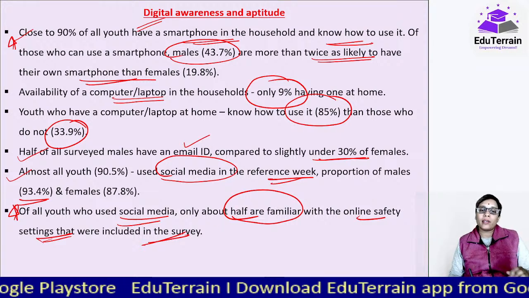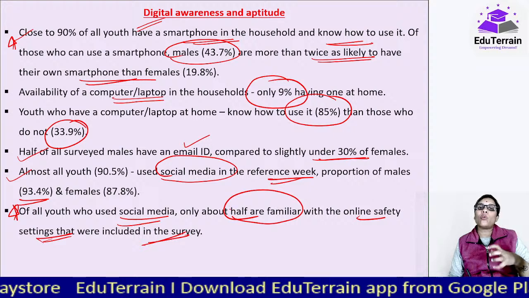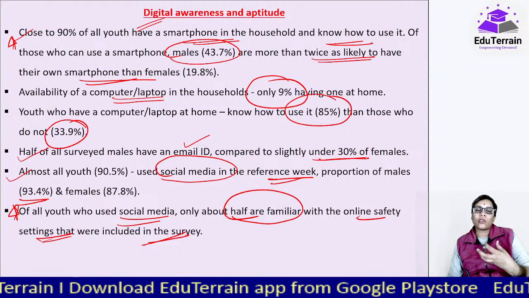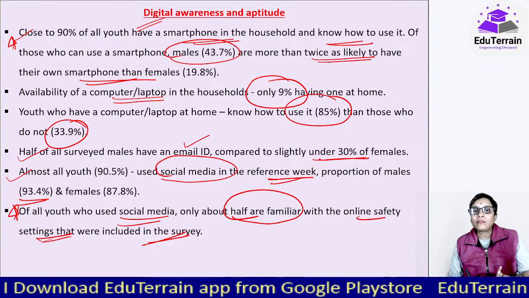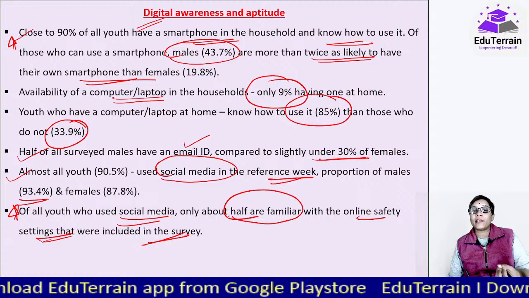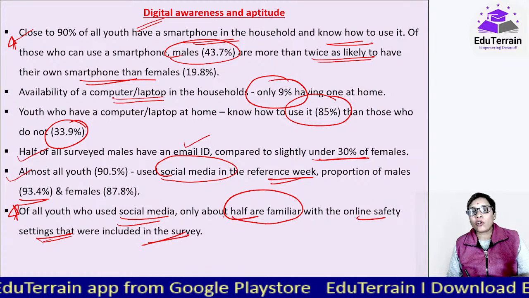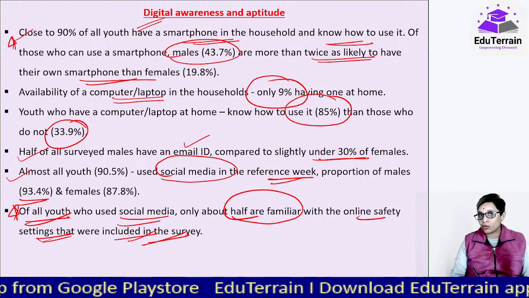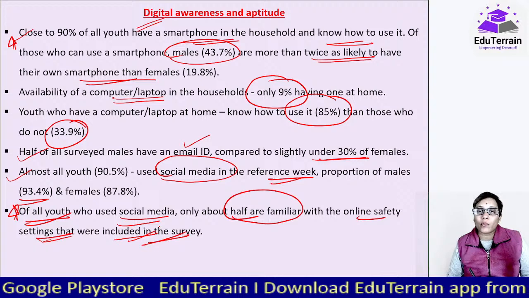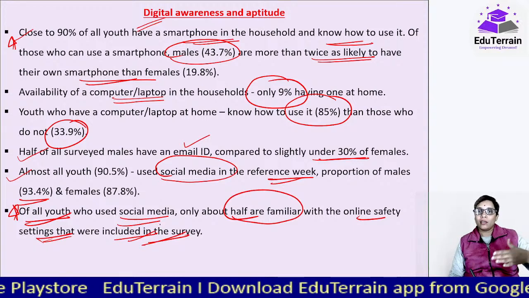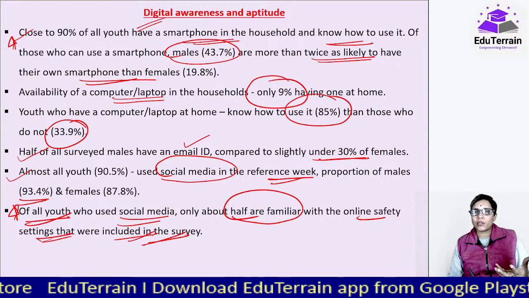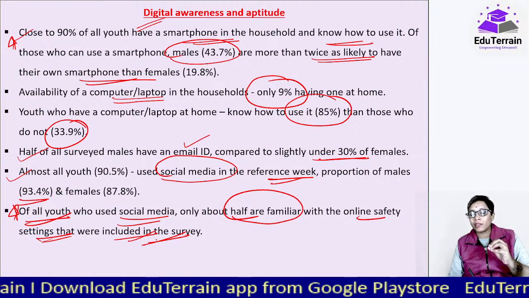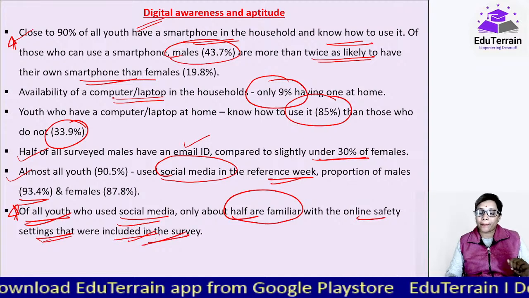So, जितने भी youth use कर रही है, only half of them know how to take care of, or how to look out for any frauds that are happening, that is how to make themselves secure safely online. So ये नहीं था. So here one has to provide awareness or create awareness related to this. Otherwise और आगे जाएंगे तो और भी digitization का उनको सामना करना पड़ेगा. If they are not able to understand the online safety settings, etc., that would be really dangerous for them, right?